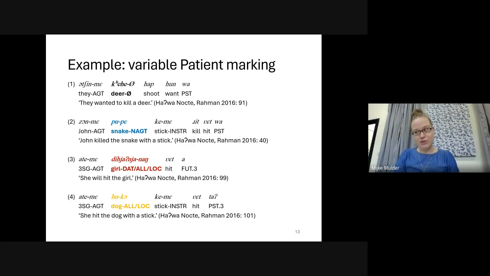Here we can ask the question, which of the arguments in bold on this slide count as P arguments in Nocte? Or in other words, which of these clauses are transitive and which are not? It seems clear that the unmarked deer in clause 1 is the P argument of shoot, and that the non-agentive marked snake in clause 2 is the P argument of the serial verb construction kill, hit. Are the red and yellow constituents in clauses 3 and 4 also P arguments? I think to answer this question, we should look at how patients marked with Nang and Ko are treated.